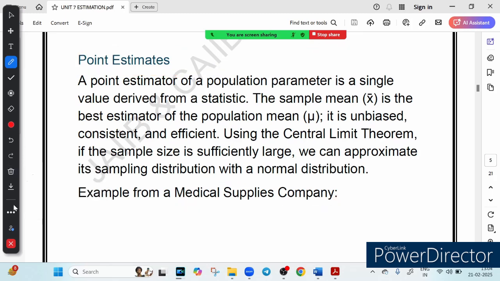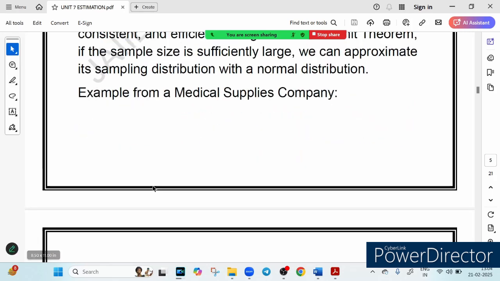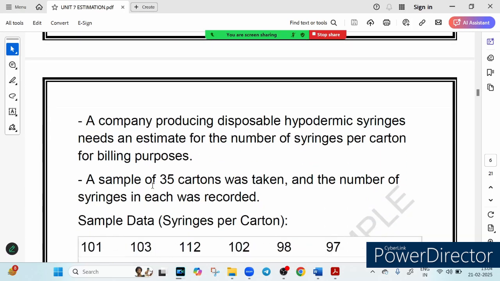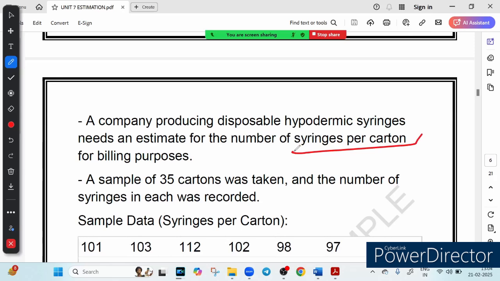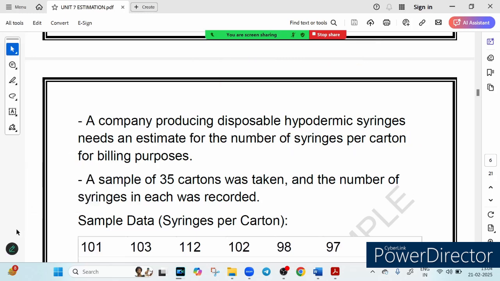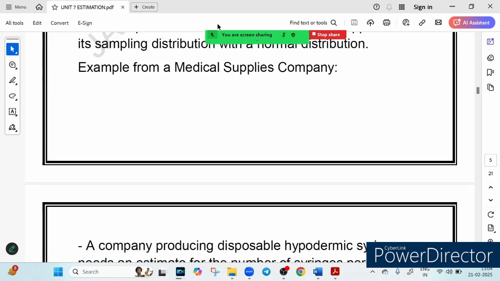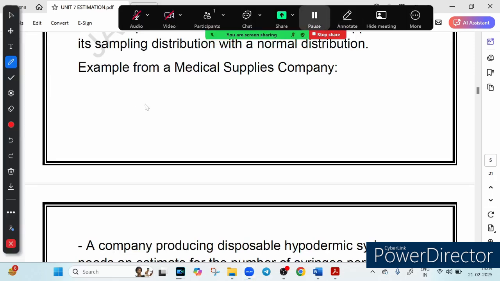Let me give you one example to make it more clear. For this medical supply company, the average number of syringes per carton is the point estimate. Also, another example, we can say the average loan taken by a bank customer is another point estimate. Instead of checking every single case, we take a sample, calculate the average, and then use it as the best estimate. So let me summarize: we don't check every single case.